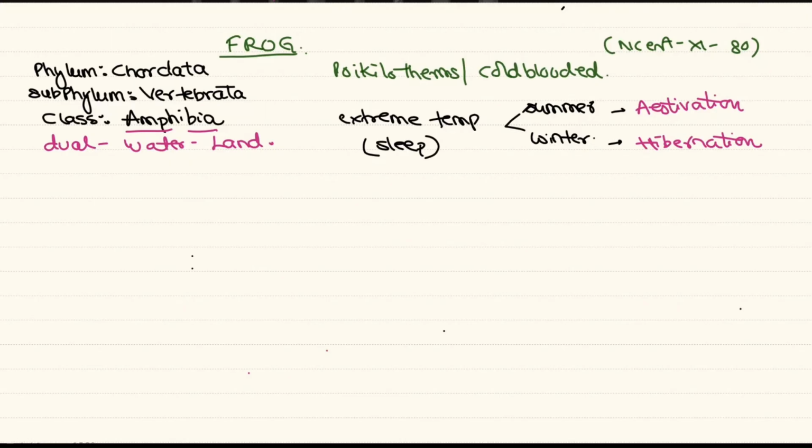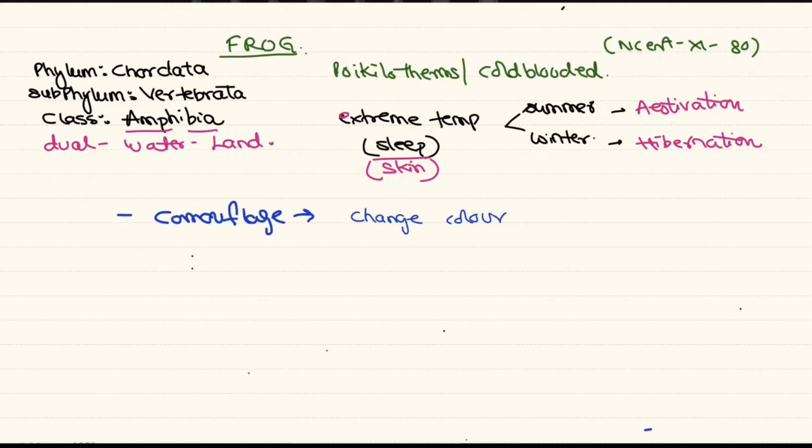During the sleep condition, they respire only through skin. That is, the moist skin helps in cutaneous respiration during these periods. So they have a property of sleep or a resting condition where the body activity becomes minimum. The other property of frogs is that they can camouflage.